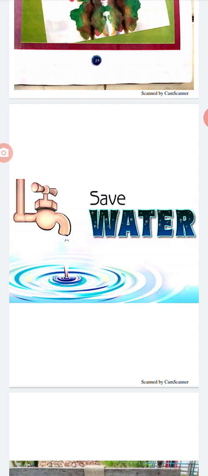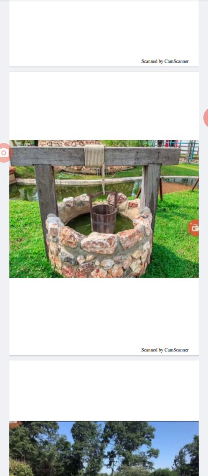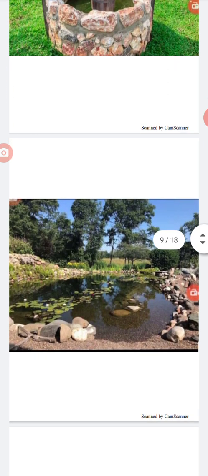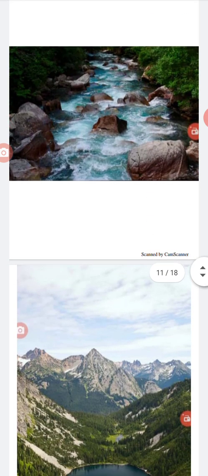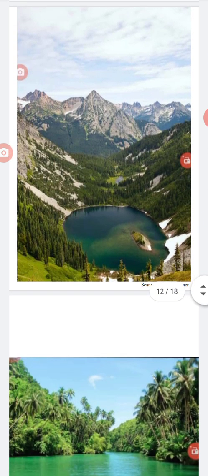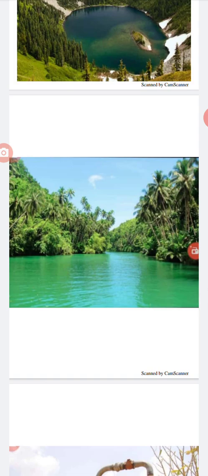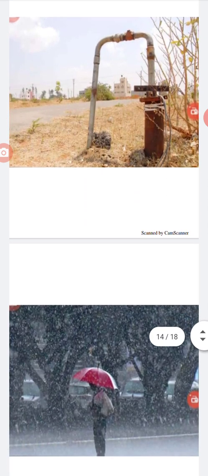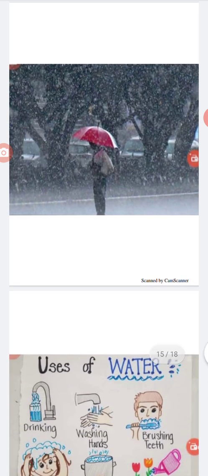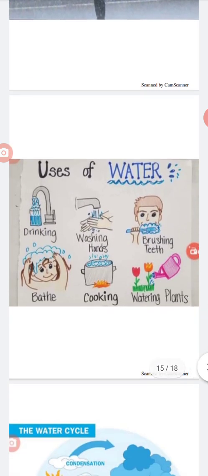The place from where water is obtained is known as a source of water. Wells, ponds, streams, rivers, lakes, borewells, tube wells, rain, etc. are sources of water. Water is used for drinking, cooking and bathing, washing clothes and utensils, cleaning the house, farming and in various industries.